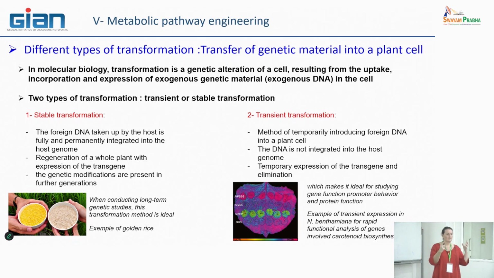Mainly it stays in plasmid form, okay? And this plasmid can also be converted in order to permit the expression of the transgene. The external gene is also called a transgene, okay?